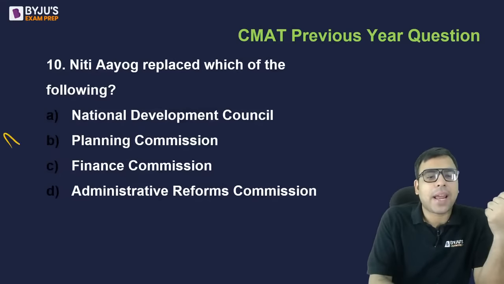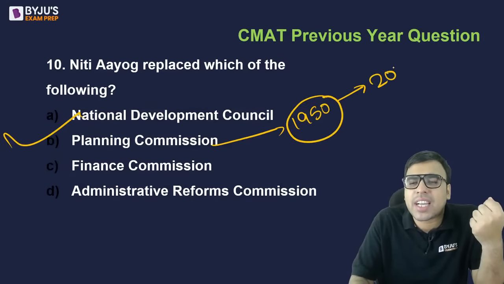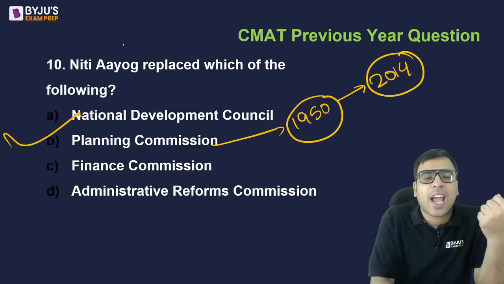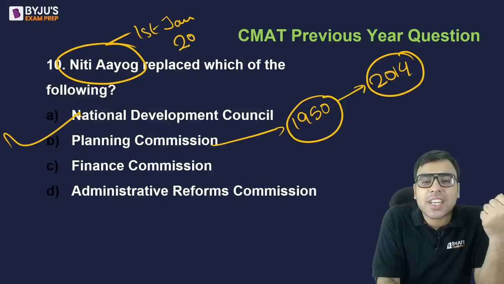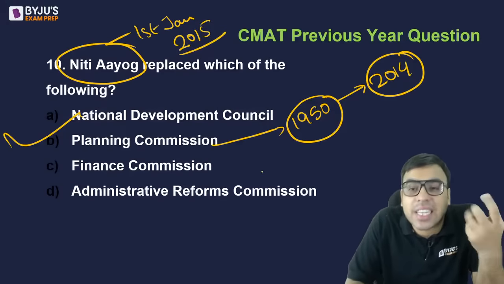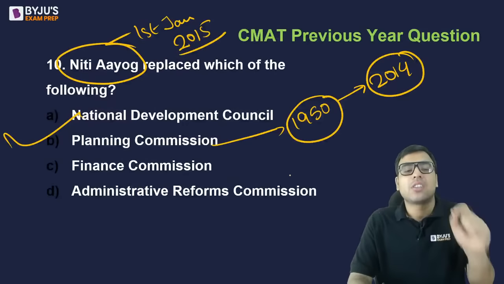Yes, planning commission. It was set up in March 1950 by Jawaharlal Nehru, and it got abolished in I think August September 2014. And NITI Aayog came on 1st January 2015. I have seen in exams they ask days, years also, कि कब establish हुआ, कब हटा, something like that. ठीक है. So you should be knowing.